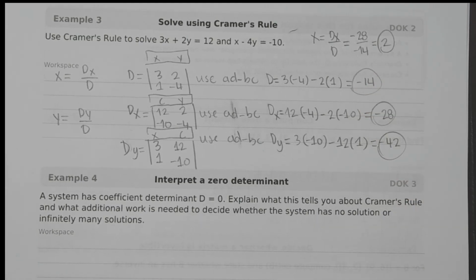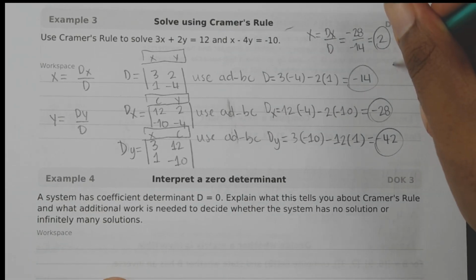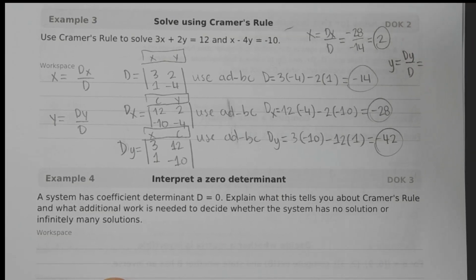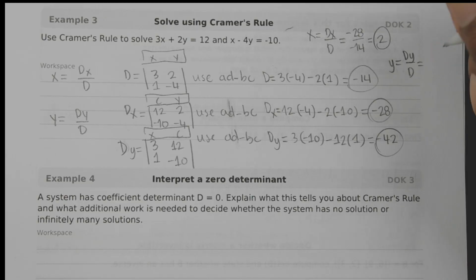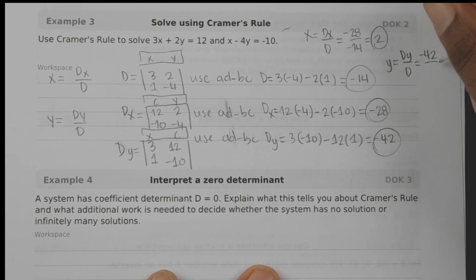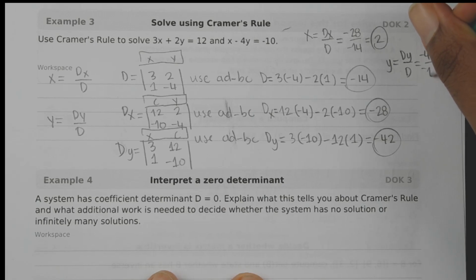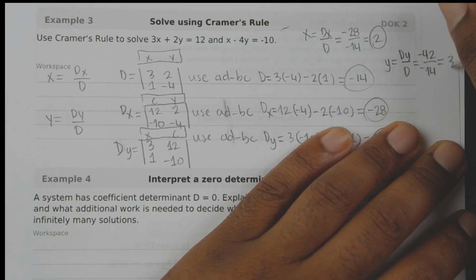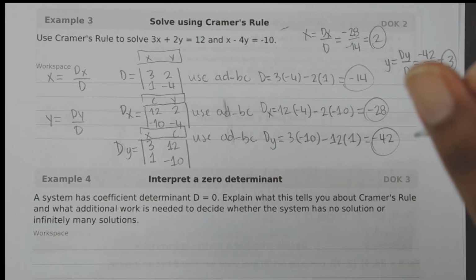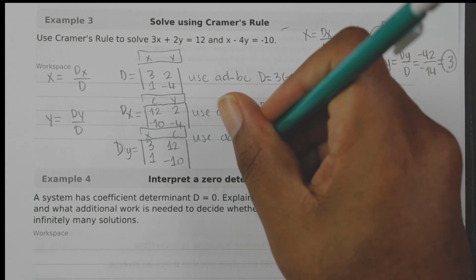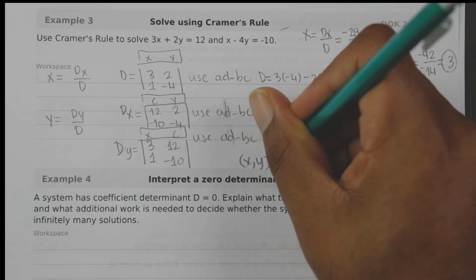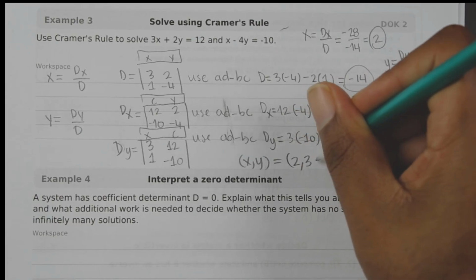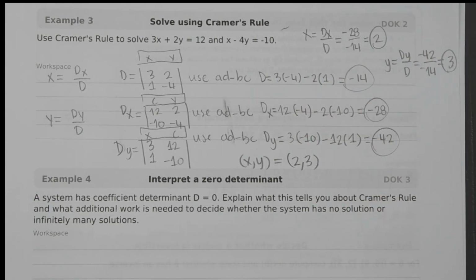Okay, so now we can solve for y. So y is equal to dy over d. dy is -42 over -14, which is equal to 3. Okay, so the ordered pair (x, y) is equal to (2, 3).